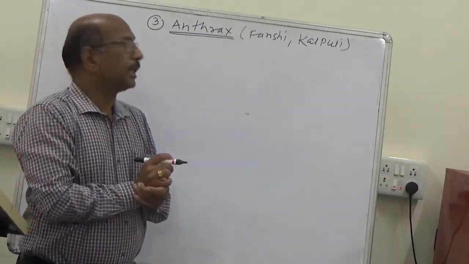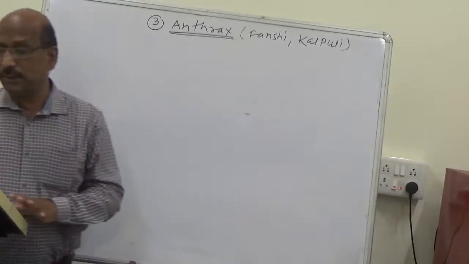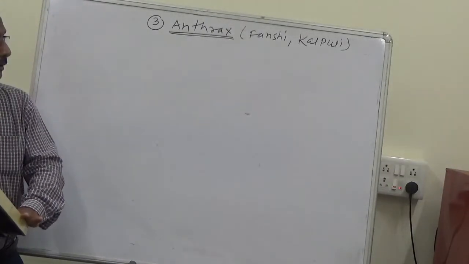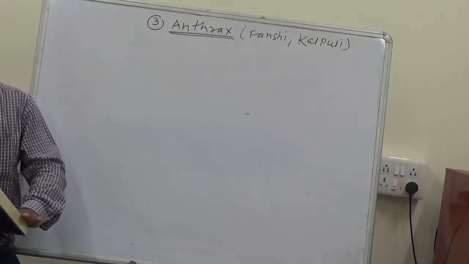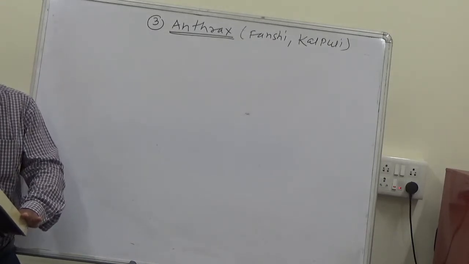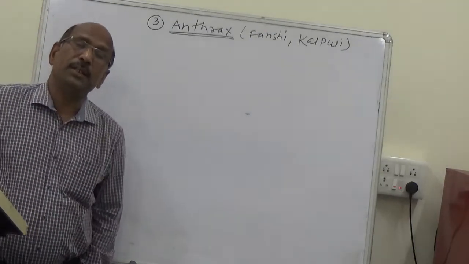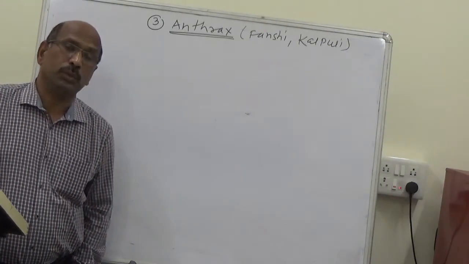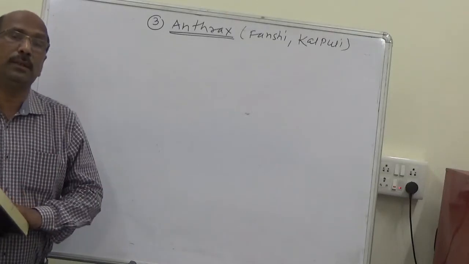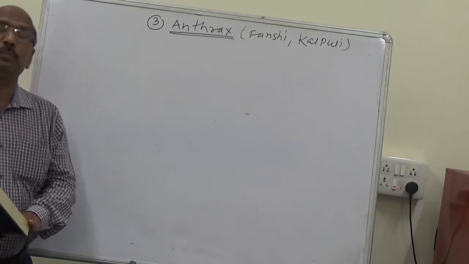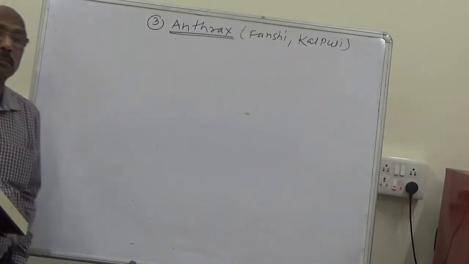The disease is also known as fancy, or is also known as Kalpuli. The disease is an acute bacterial disease. The first two, FMD and the second, were viral diseases.